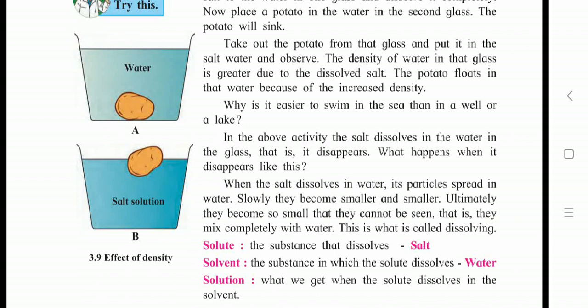Write down today in your notebook, add these properties in your own language: anomalous behavior of water, what it means and what you understand from it, and write these three definitions of solute, solvent and solution which are on the screen now, and give one example of each. I hope all are understanding my way of teaching.